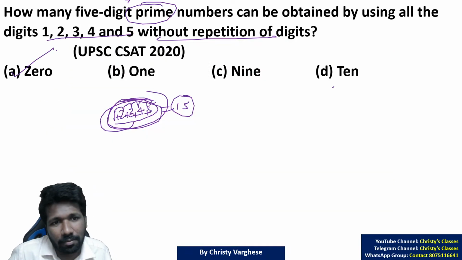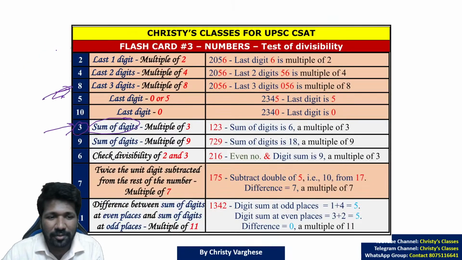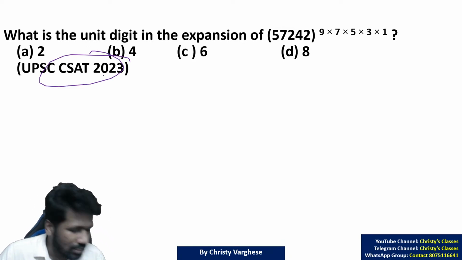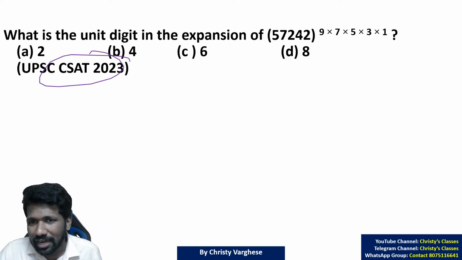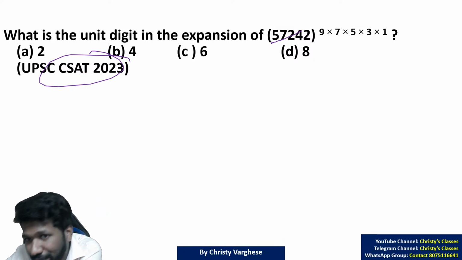So all of you clear about this? You have to know what are prime numbers. You have to know the test of divisibility. So both concepts together were asked. And this question was asked in 2023 CSAT. Based on the last digit concept, you can do this question. 2's last digit we discussed. This question can be done in different ways.